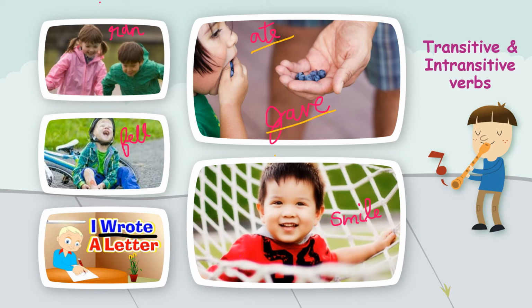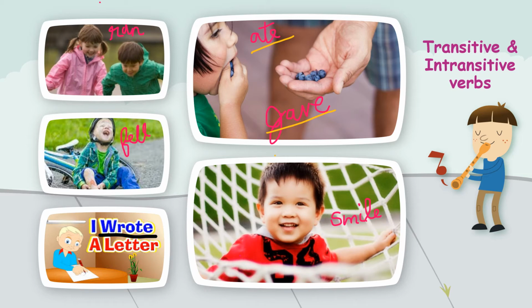Now some of them are transitive and some of them are intransitive. Let me see how many of you remember. You must have studied them in class 5, isn't it? Transitive and intransitive verbs. Now you might have noticed that a few of these verbs are underlined. Which are the ones which I've underlined? Ate, gave, and wrote. These are underlined because they are transitive verbs. Very good. And the others, the ones which are not underlined, are intransitive verbs.